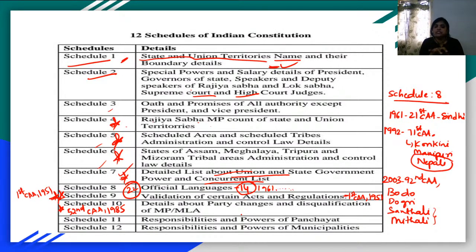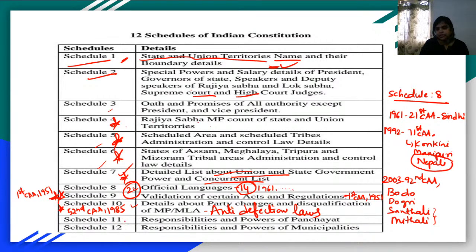And how will I be disqualified? What is the process of disqualifying? Who is the ultimate power for disqualification? It is all mentioned under Schedule 10, which is also called the anti-defection law.